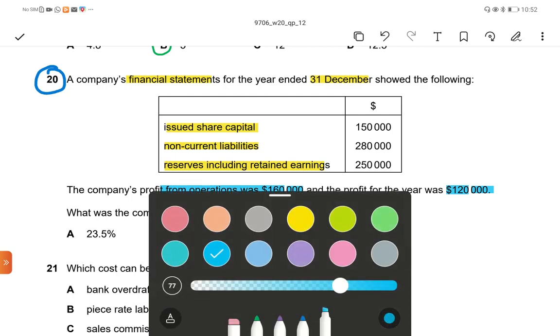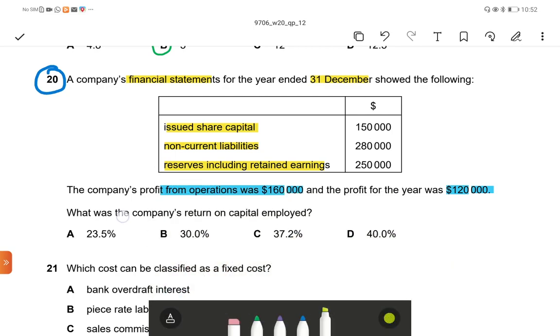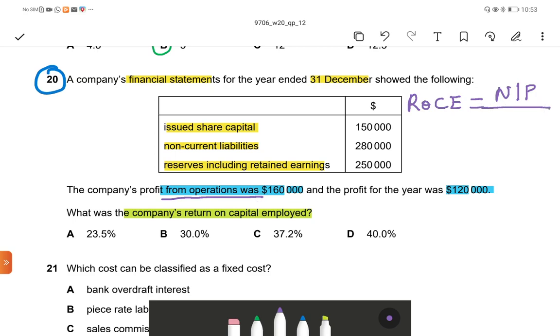What was the company's return on capital employed? ROCE is equal to net profit before interest and tax, or profit from operation, divided by capital employed.